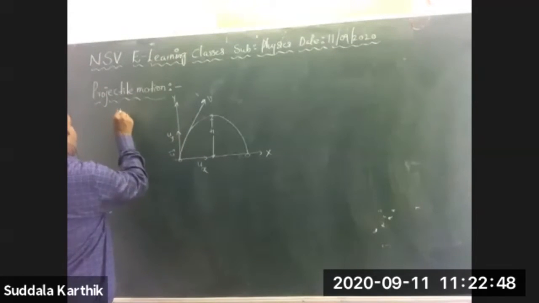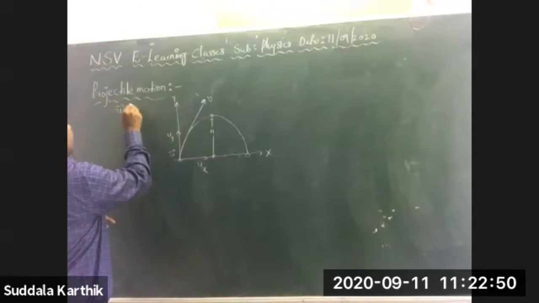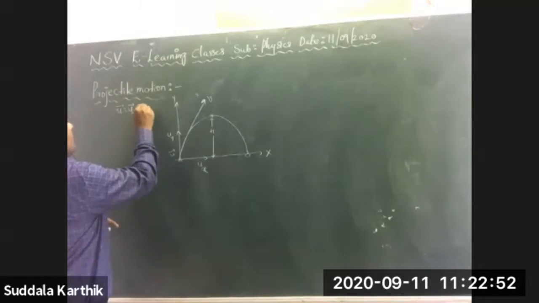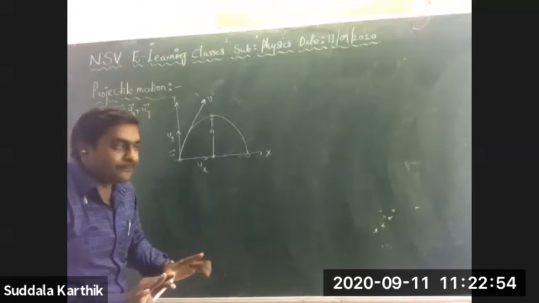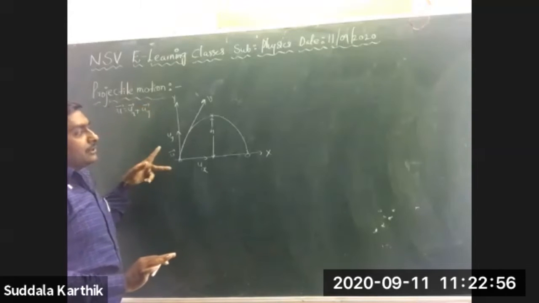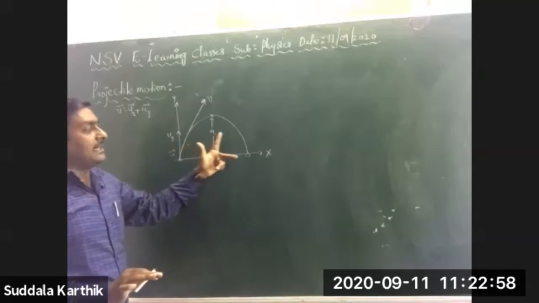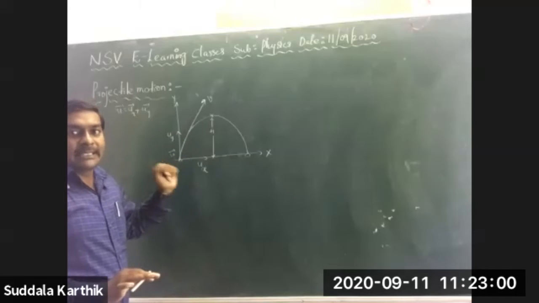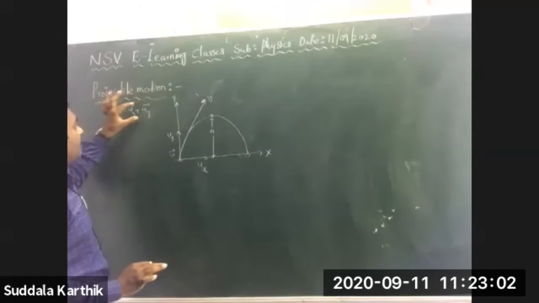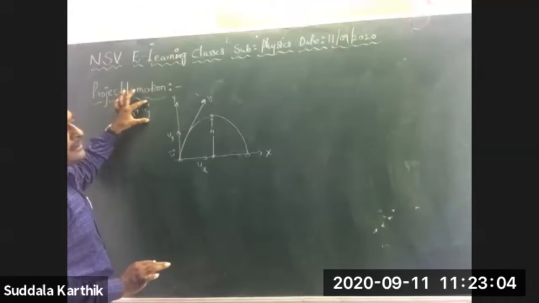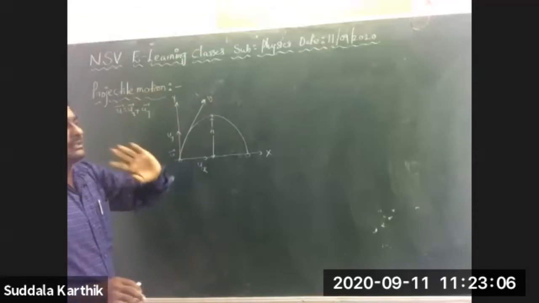You know very well, u bar is equal to ux bar plus uy bar, because this body is traveling in two different directions at the same time. That's why it has two components, one along the x-axis and one along the y-axis.